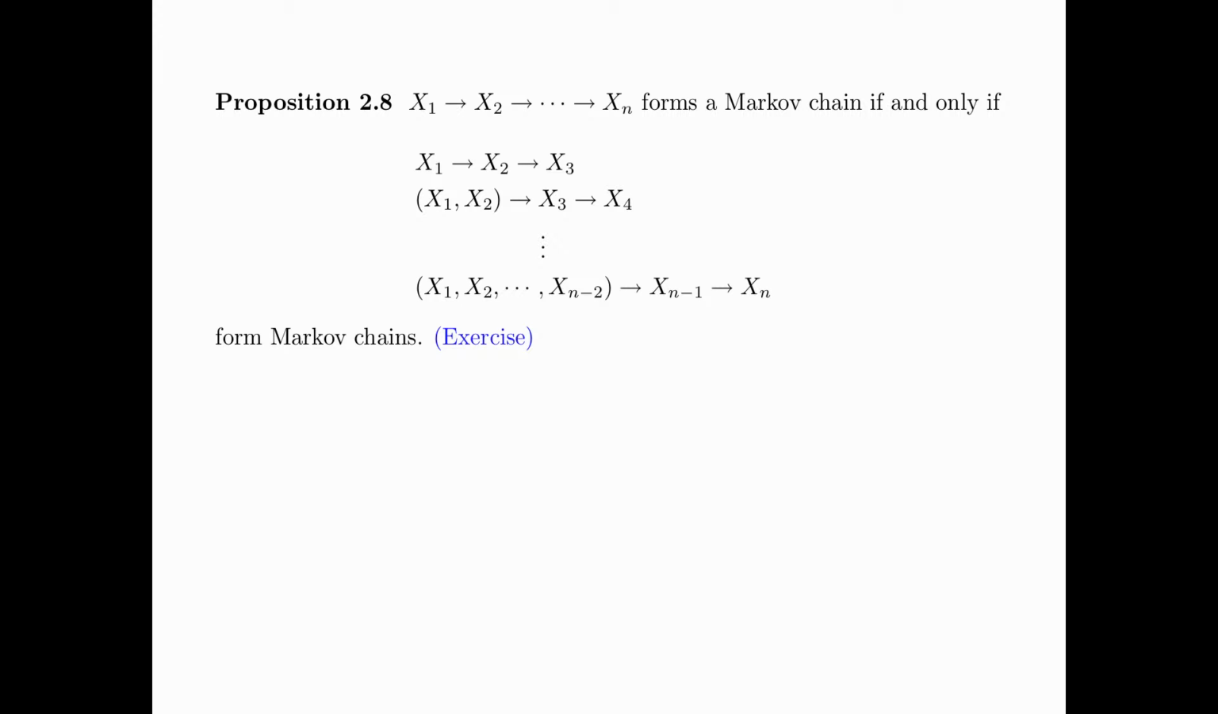Proposition 2.8 says the following. X1, X2 up to Xn forms a Markov chain if and only if the following sequence of Markov chains holds. First, we have the Markov chain X1, X2, X3, and then the Markov chain (X1, X2) as a pair, X3, and X4. And all the way to the last Markov chain (X1, X2 up to Xn minus 2) as a group of random variables, and then Xn minus 1, and then Xn forms a Markov chain. The proof of this proposition is left as an exercise.